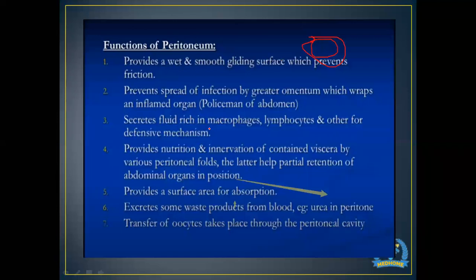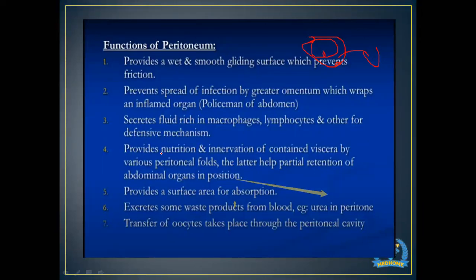Now it has fluids which it secretes. It is rich in macrophages, lymphocytes, and other defensive mechanisms. So if any infection is present here, the microbe will be eaten by the macrophages and the lymphocytes, but it will never let it go out of the organ into the body cavity, to prevent the spread of the infection. The main purpose of this peritoneum is to prevent the spreading of infection from one organ to the other organ.